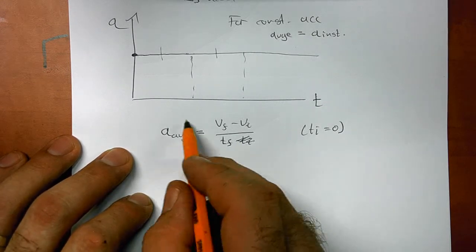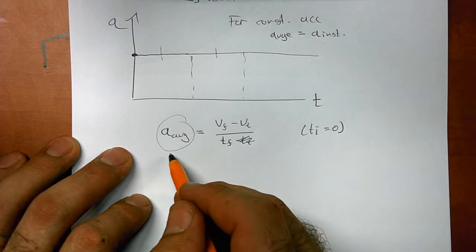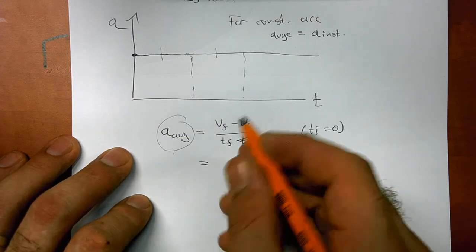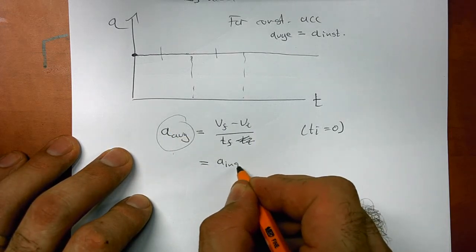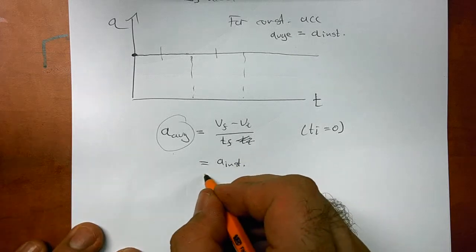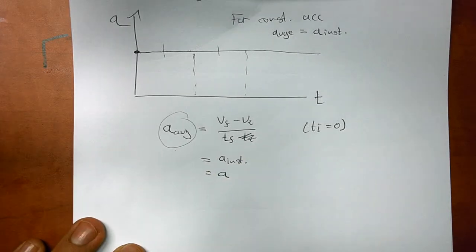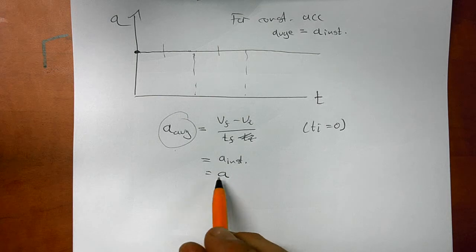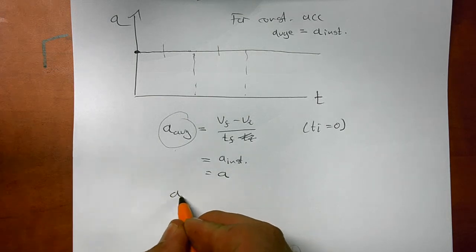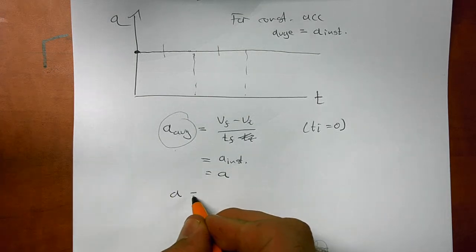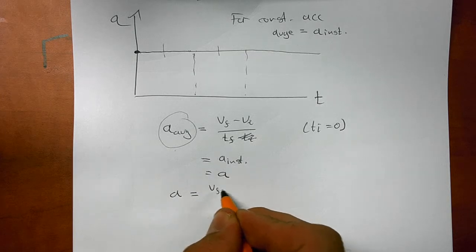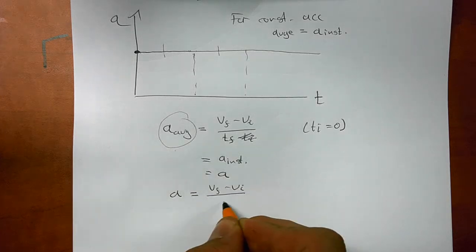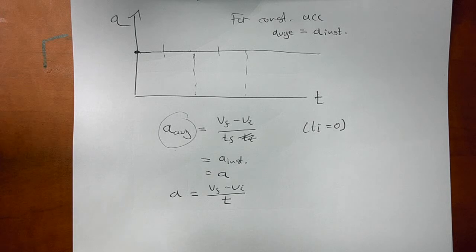But we just said that if the acceleration is constant, this is equal to the instantaneous acceleration. So I can write that as the instantaneous acceleration. I'm just going to write regular a for that. So I've got this equation: a is equal to final velocity minus our initial velocity divided by the time.